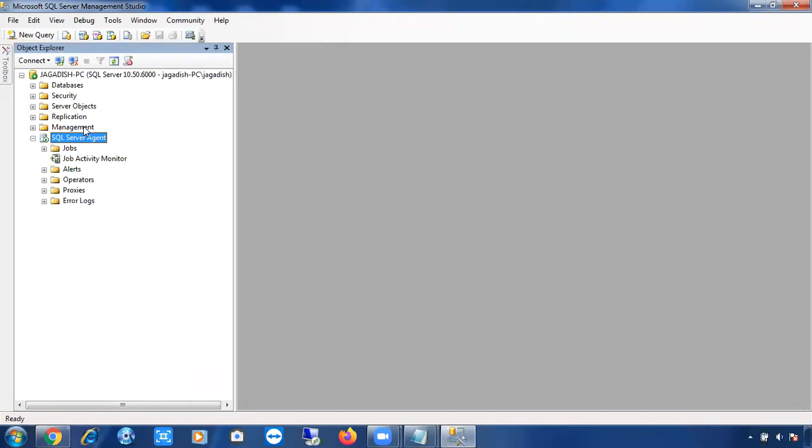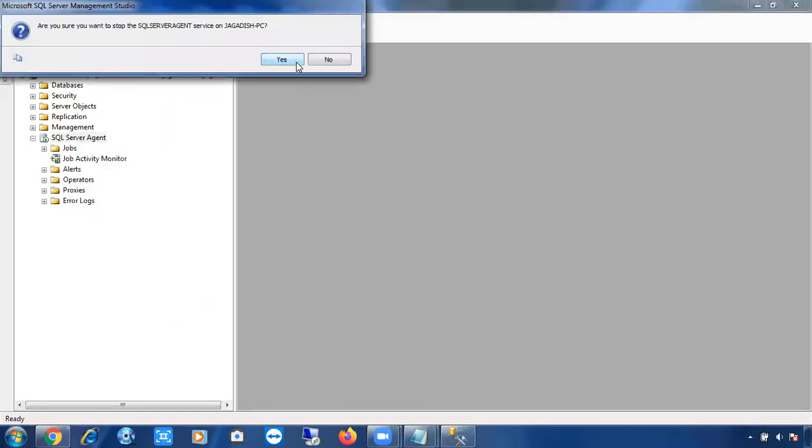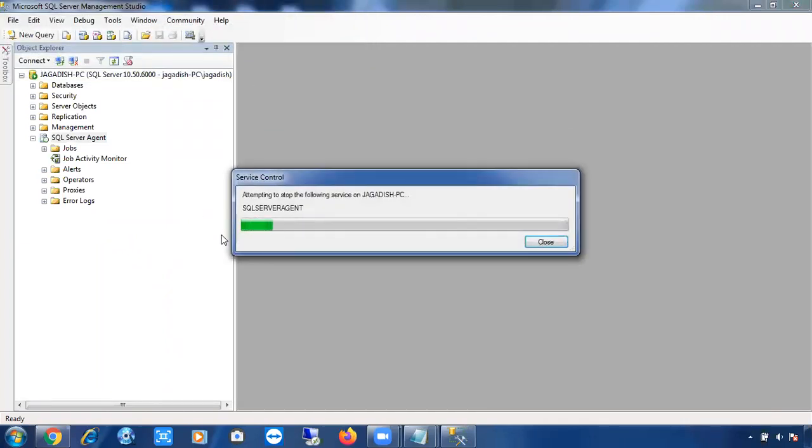Remember, this is a very important point. Sometimes you will get an interview question: the user can't see the SQL Server Agent. What will be the issue, or what are the possible reasons? In two cases the user can't see the SQL Server Agent. For example, the agent service may not be started, so the SQL Server Agent will be stopped here, but he can still see the agent. I'm saying he cannot see the agent completely.